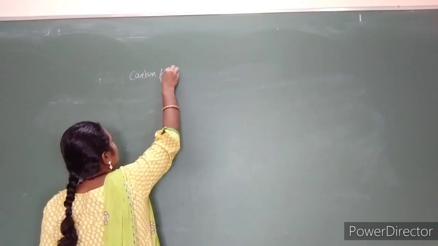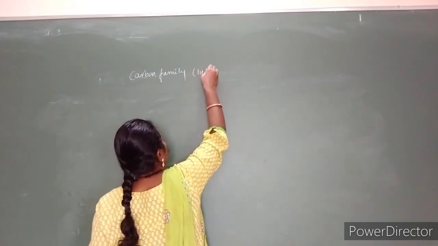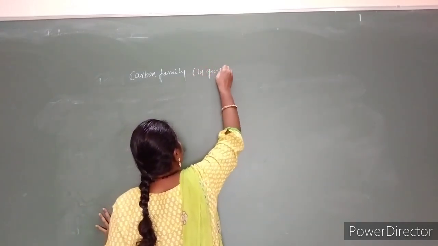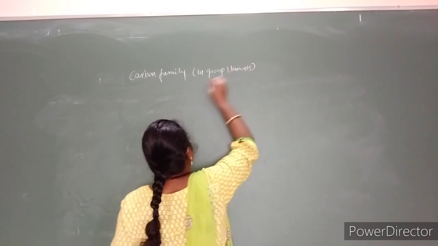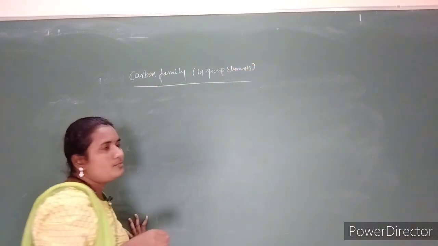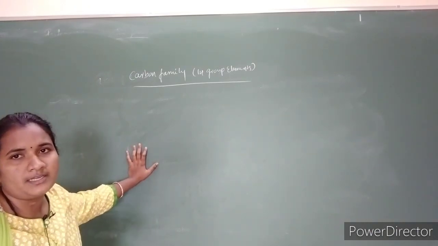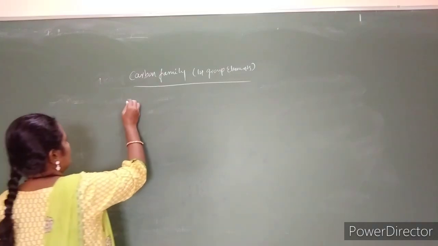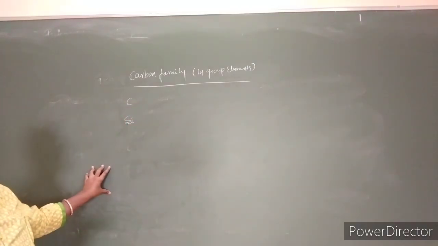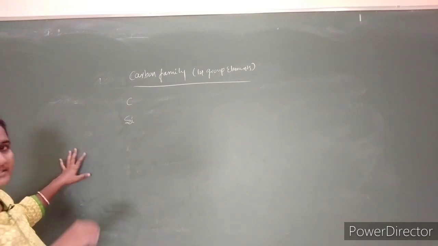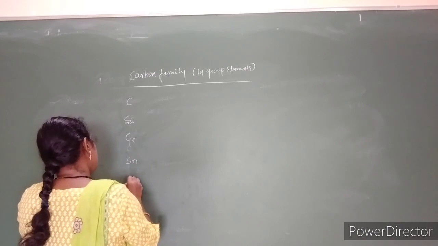In group 14 we have carbon, silicon, germanium, tin and lead.